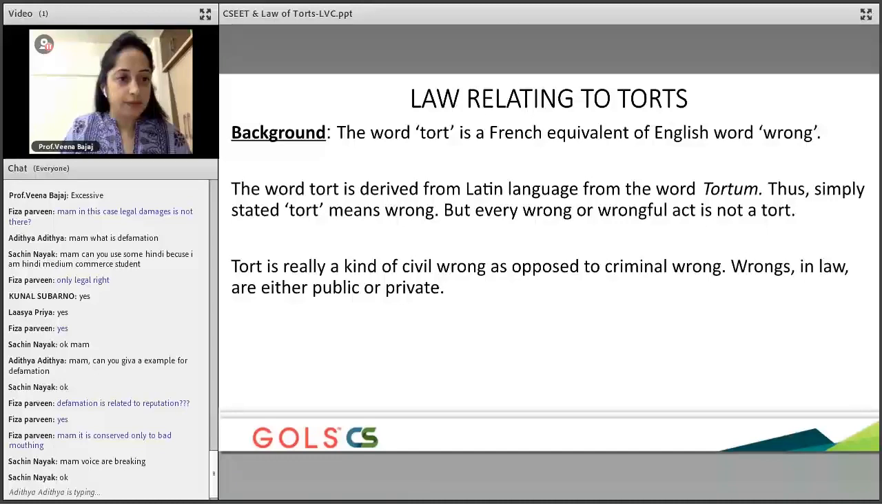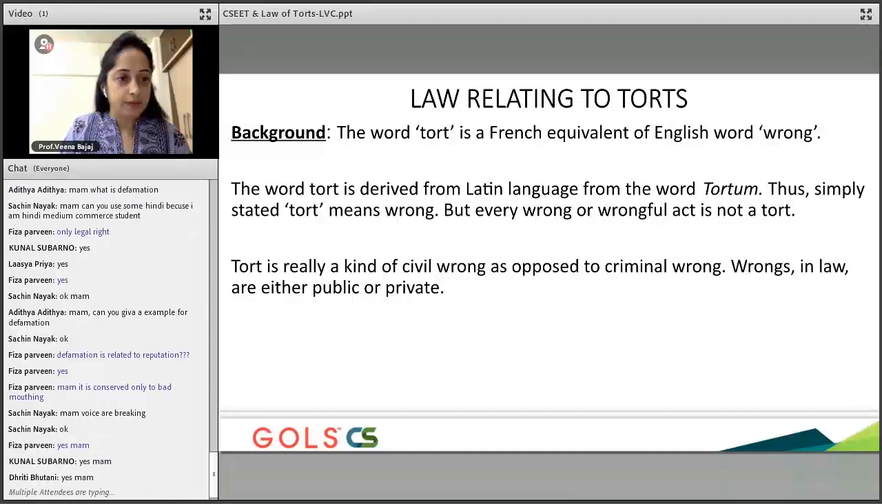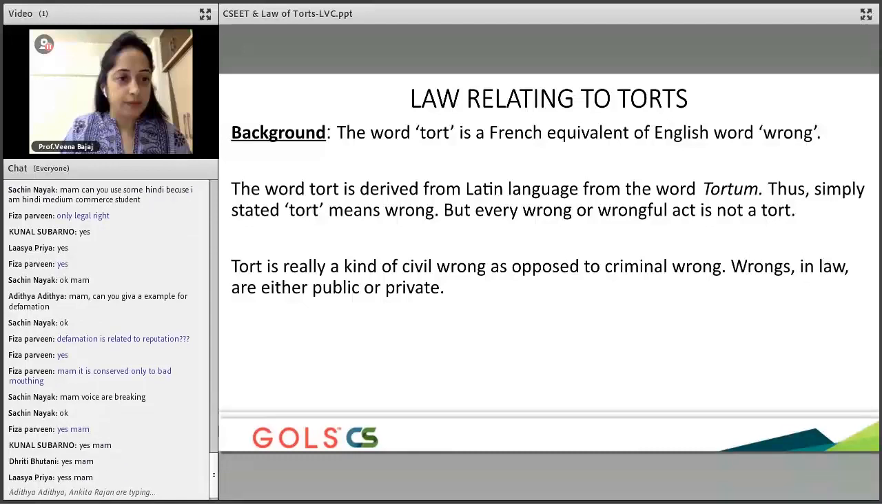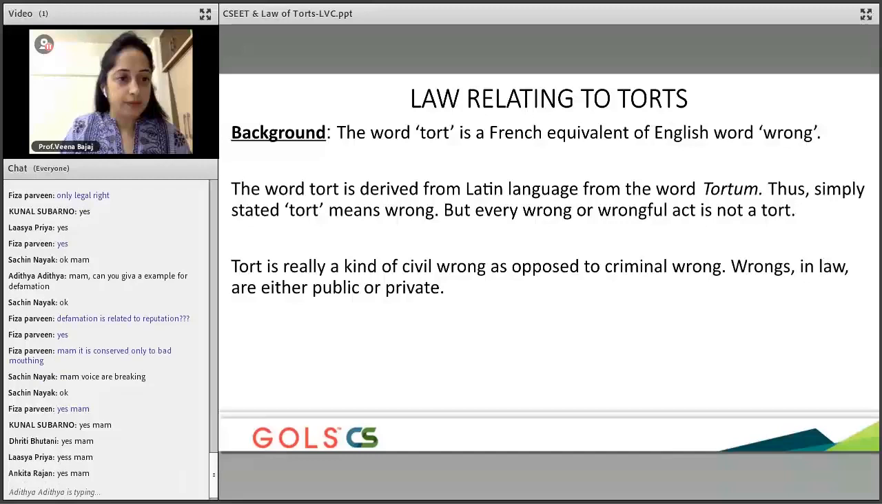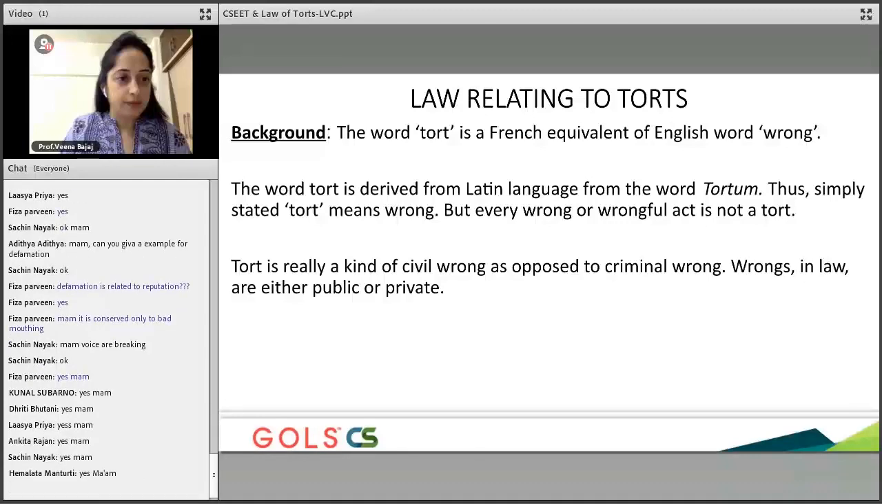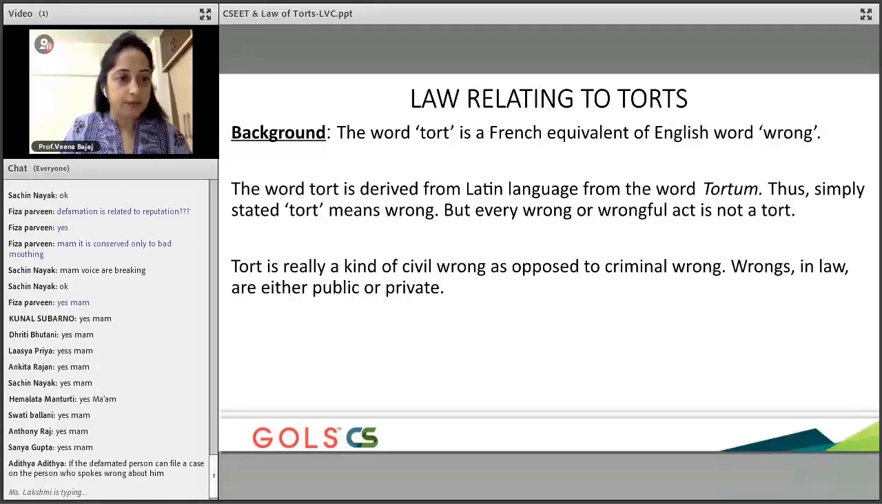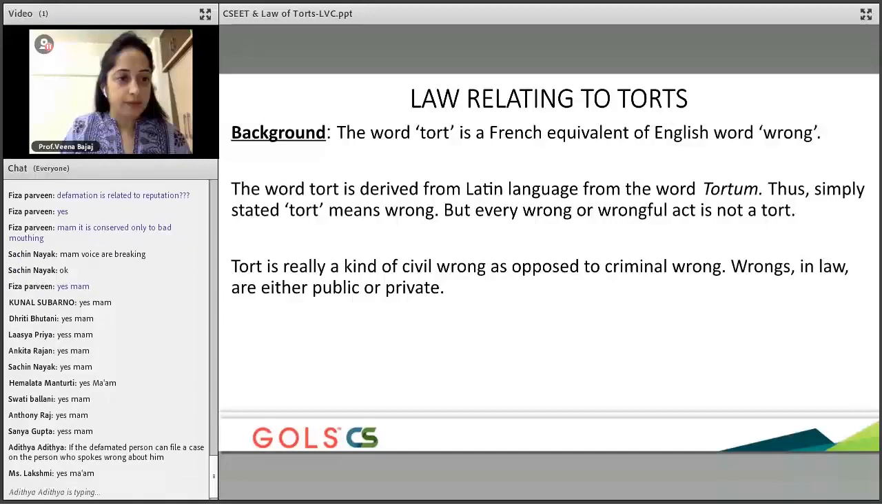Aditya, Ankita, Anthony, Dhriti, Fiza, Hemlata, Kunal, Priya, Maria, Lakshmi, Sachin, Sanya, Gupta, Swati, Tanisha, Vikas. You guys are understanding, while I can only see messages coming from a few of you. So I'm asking if everybody else is understanding. If there is any question that you don't understand, like the way Fiza and the other students are asking, please do feel free to ask.